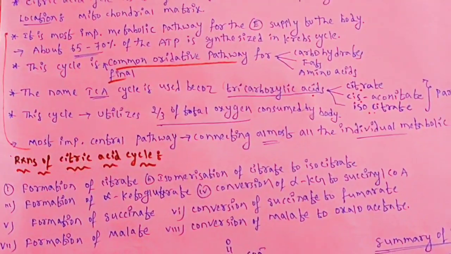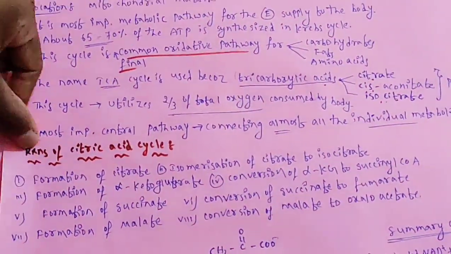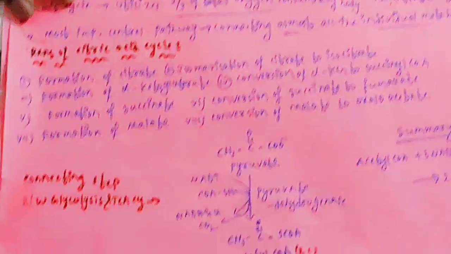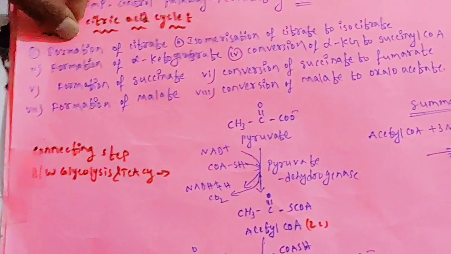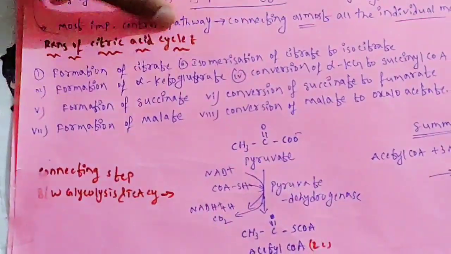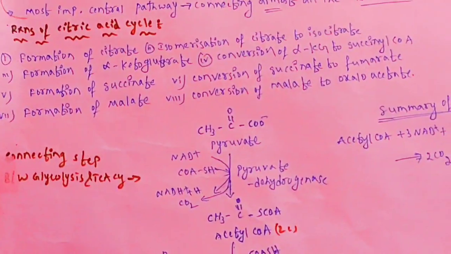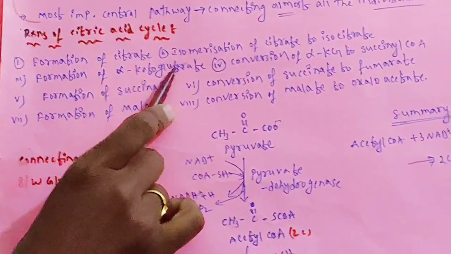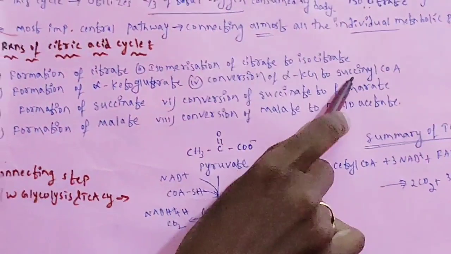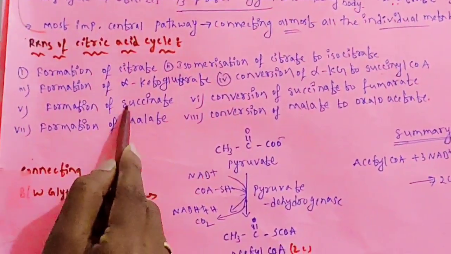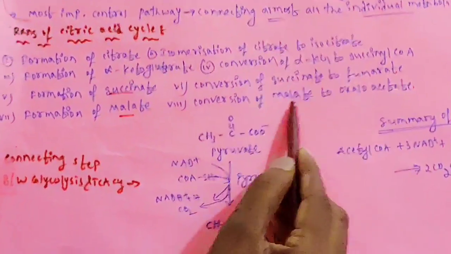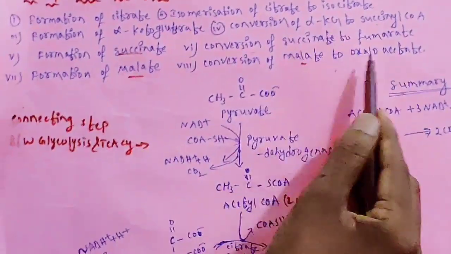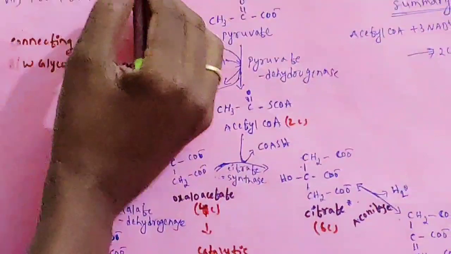Then see the reactions of the citric acid cycle. You can see overall 8 reactions are there. First, formation of citrate. Next, isomerization of citrate to isocitrate. Next, conversion to alpha ketoglutarate, then conversion of alpha ketoglutarate to succinyl-CoA. Next, formation of succinate, then conversion of succinate to fumarate, formation of malate, and then conversion of malate to oxaloacetate.